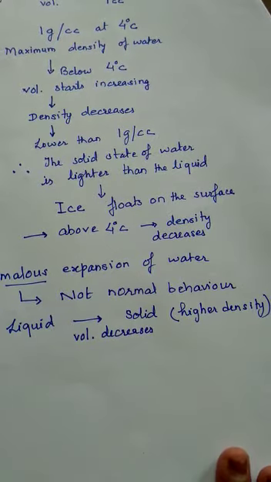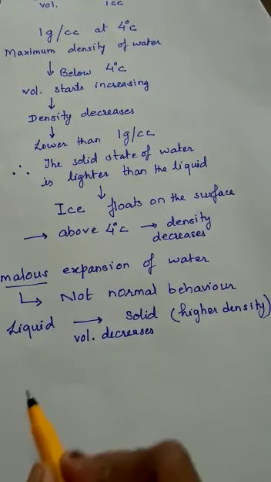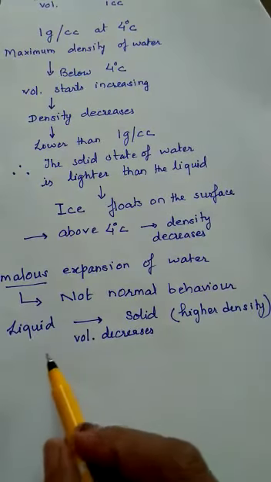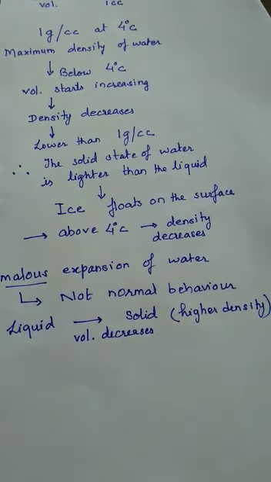But as you decrease the temperature from 4 degrees to 0 degrees Celsius, which is the freezing point of water, the volume starts increasing, the particles start moving away from each other. That is not the normal behavior. Generally in liquids, when it changes to solid, particles come closer.